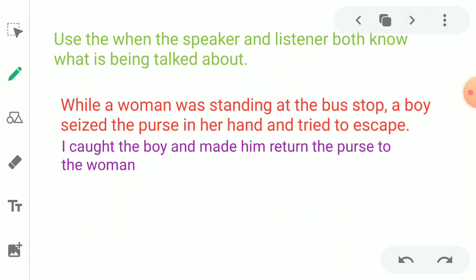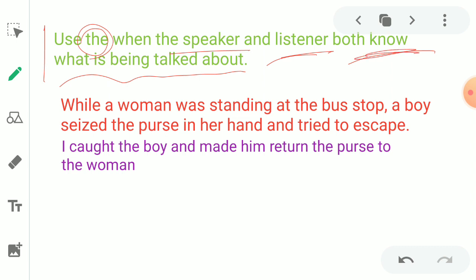Let's move on. Use "the" when the speaker and listener both know what is being talked about. The is used when the speaker and listener both know very well about the concept or the way that sentences are used.